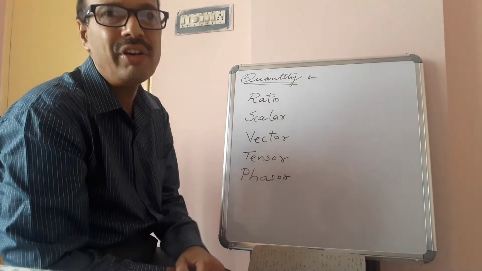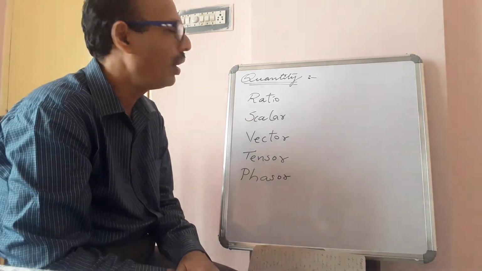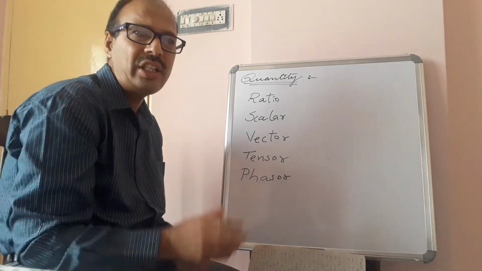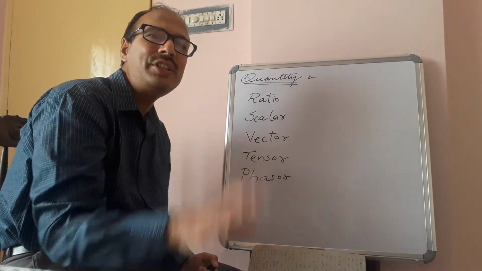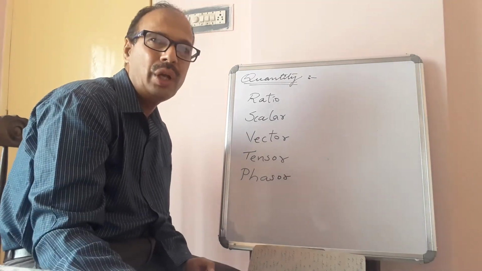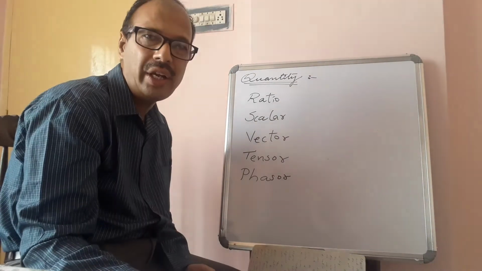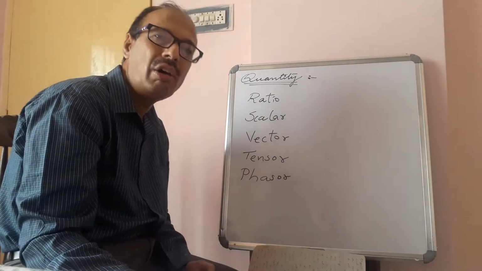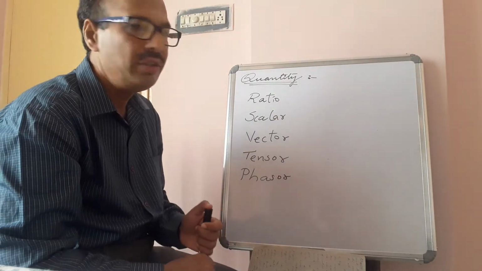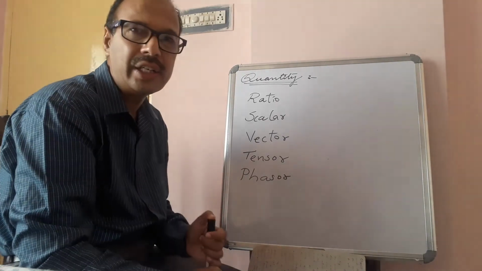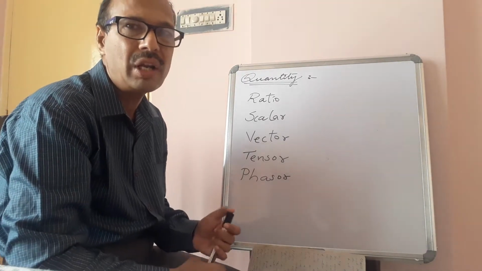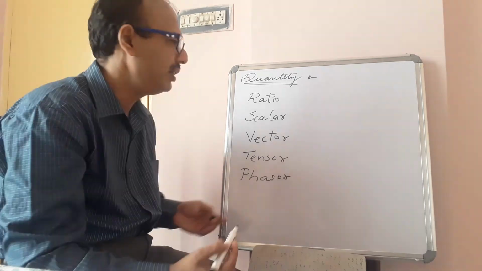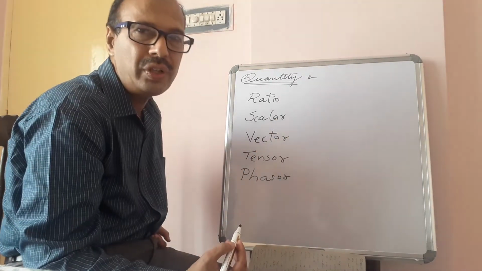What is this ratio? The quantities which have only a numerical value, which don't have units, are called a ratio. In your lower classes you might have learned some ratios like relative density, specific gravity.